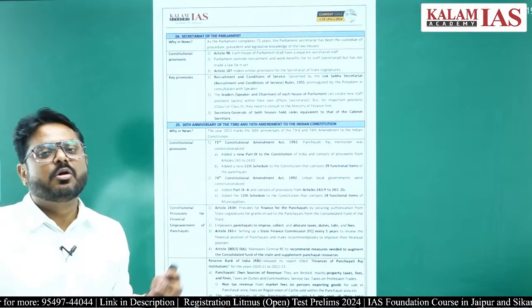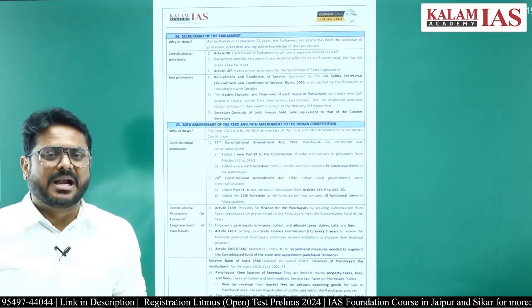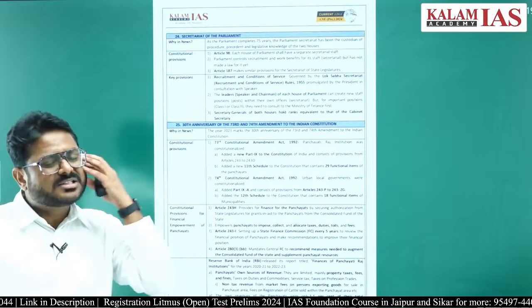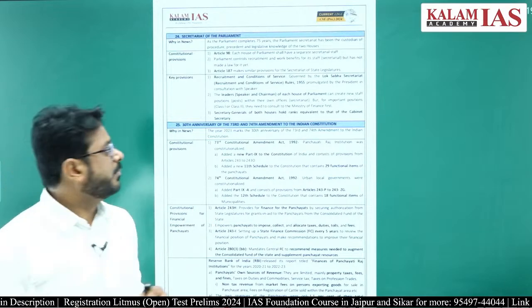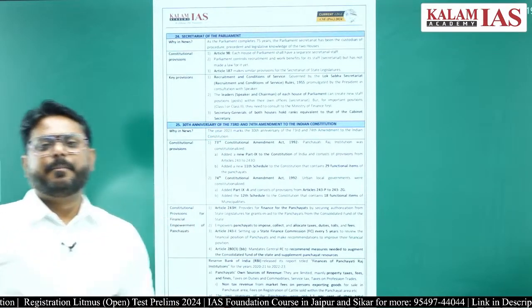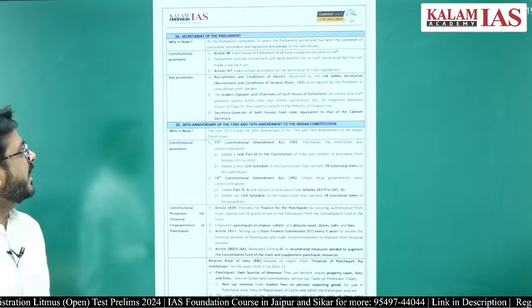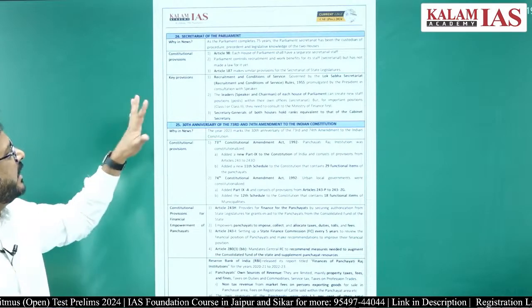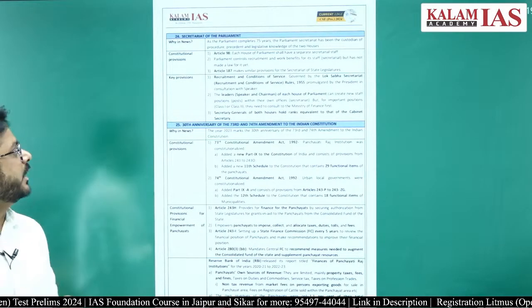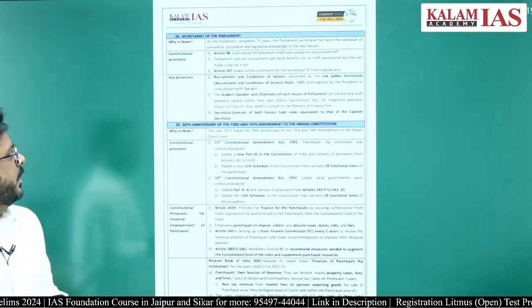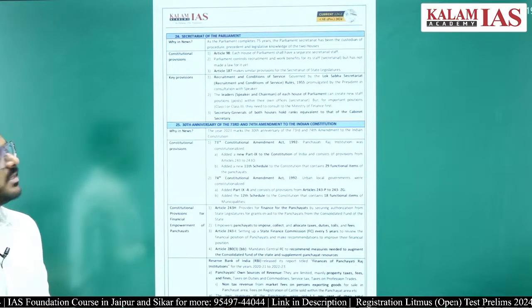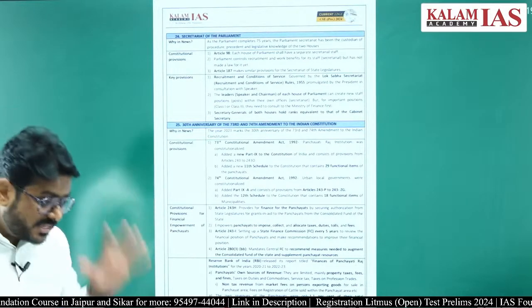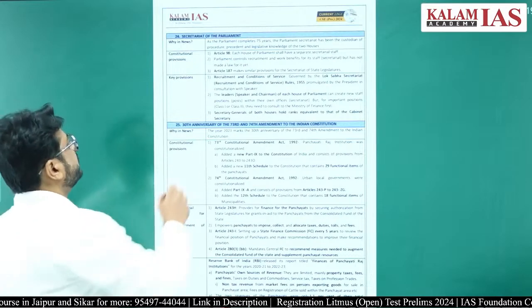Who will pass on these bills to the members of parliament? So there are staff needed to run the parliament, and therefore the secretariat of the parliament is very much required, right? Whether there are any constitutional provisions regarding the secretariat staff? Yes, there are. A student gets confused here.